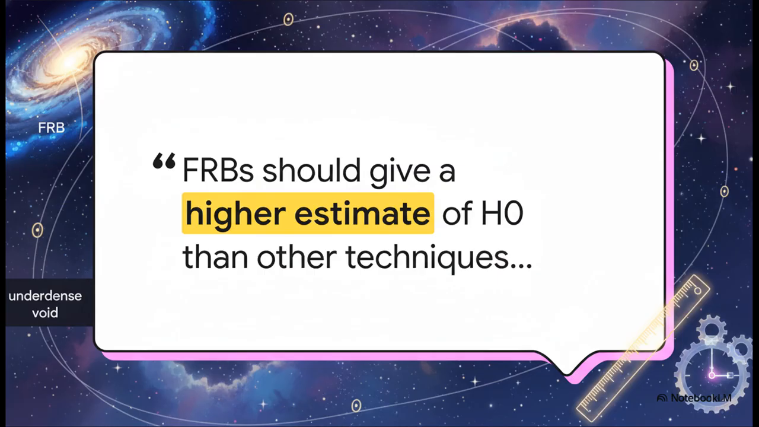Let's zoom in on that first one, because fast radio bursts are a genius tool for this. As the theory proposes, FRBs should give a higher estimate of H0 than other techniques based on standard candles, rulers, or clocks. Why is that? Well, FRBs indirectly measure the density of electrons in space by looking at the delay of the radio wave's arrival time. If we are truly in an underdense void, that missing matter will show up directly as a smaller delay in the FRB signals. It's a direct, physical probe of our cosmic emptiness.